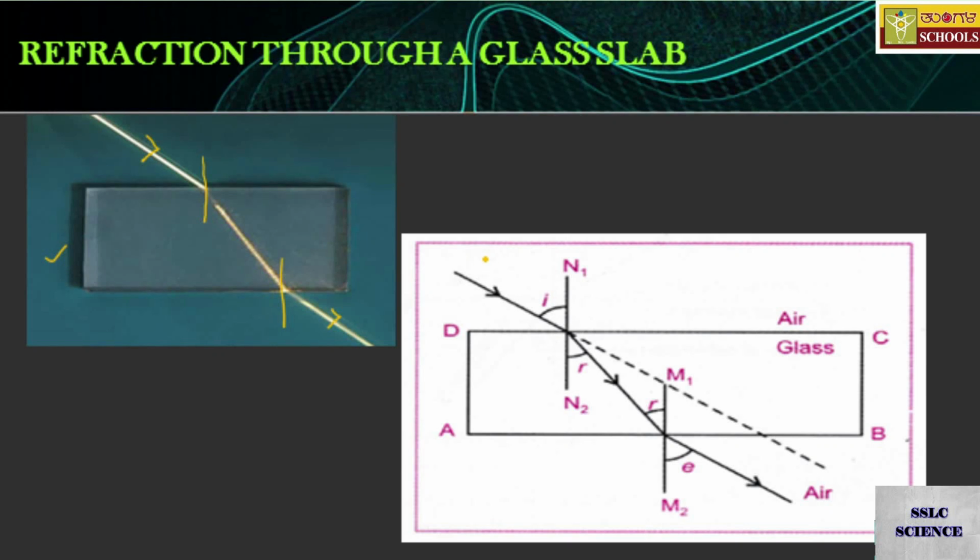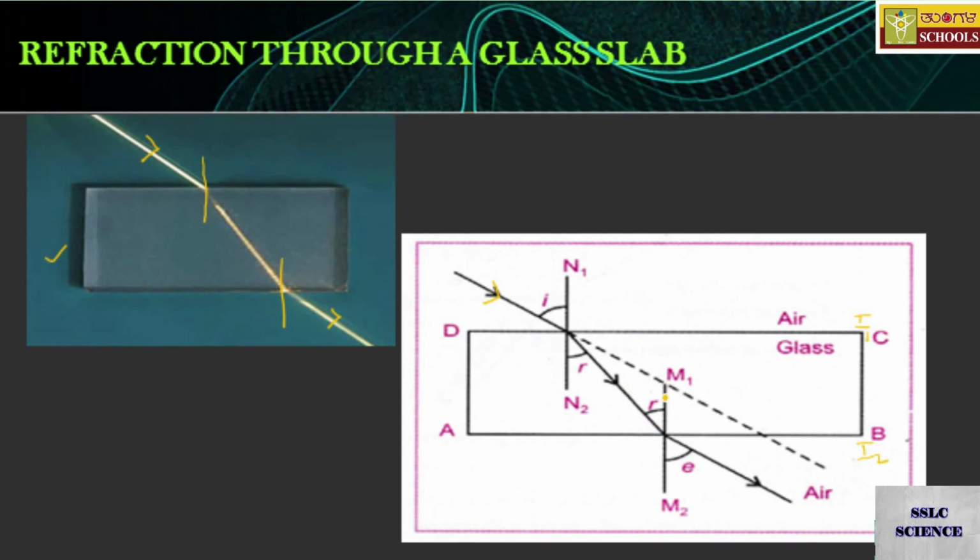So this is the incident ray of light, which is falling on the first interface. I will call it the first interface, and this is the second interface. You better call them I1 and I2. Interface number 1 is the air-glass boundary, and I2 is the glass-air boundary. We draw the normal N1, N2, and we continue the same because light is still traveling inside.